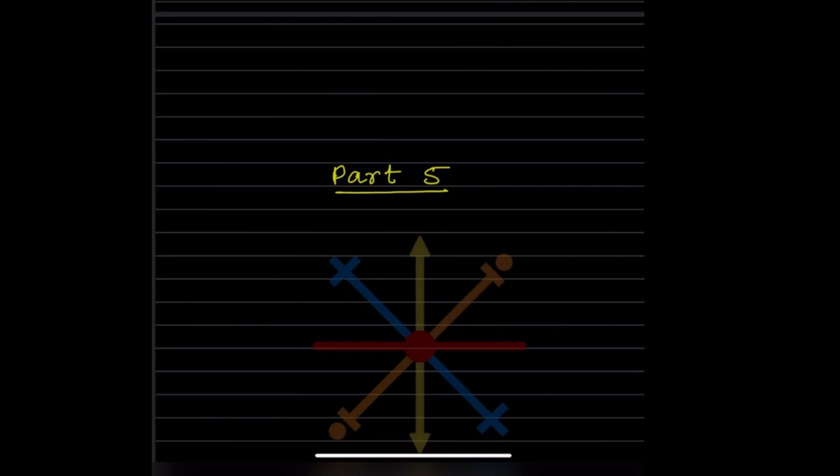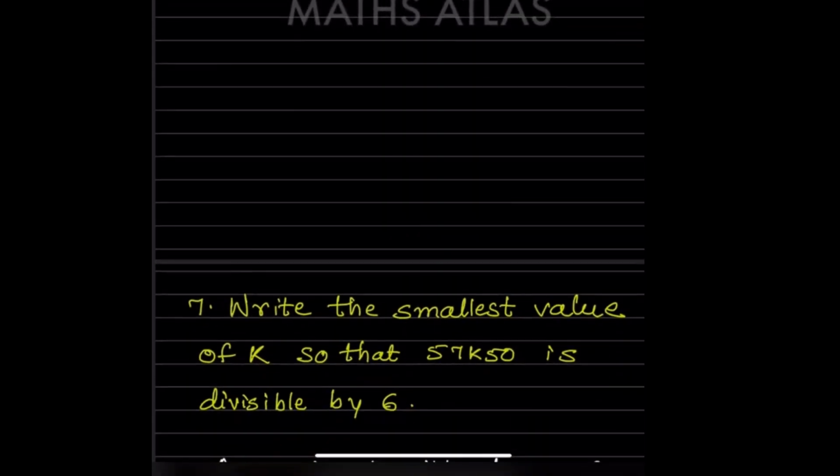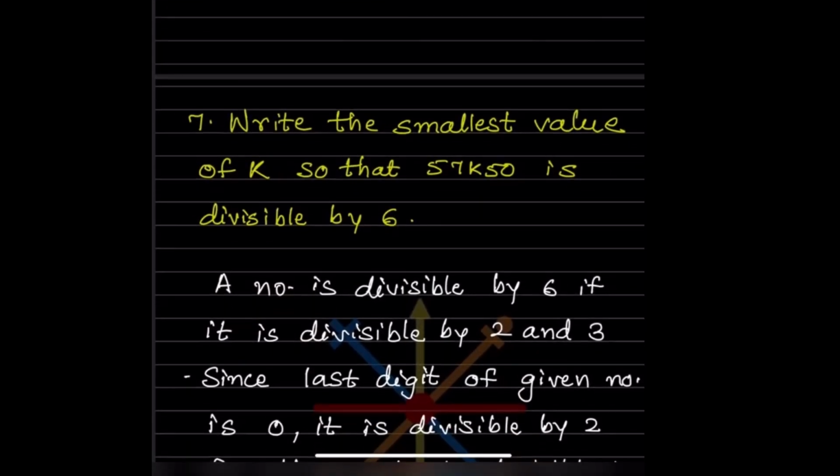So today let us see part 5 of the same topic. We have already done a few examples in the previous video. You can have a look at it, and today we'll start with question number 7 of the same. Write the smallest value of k so that 57k50 is divisible by 6. We have to find the value of k.